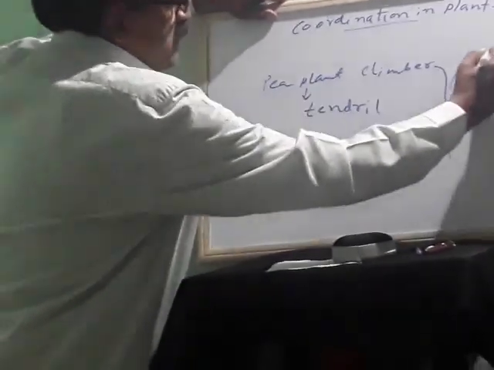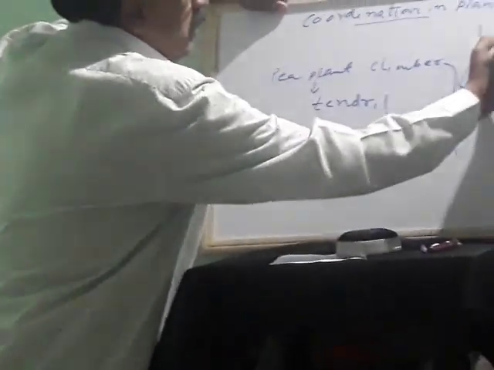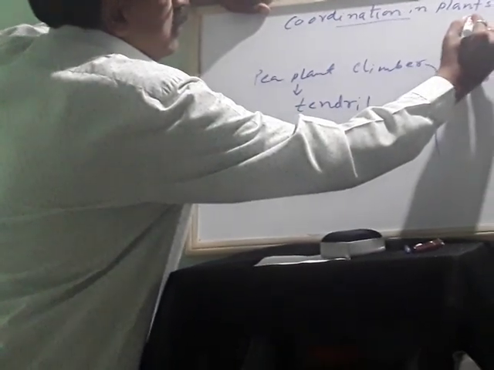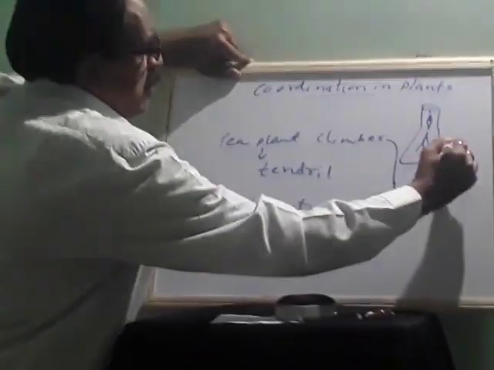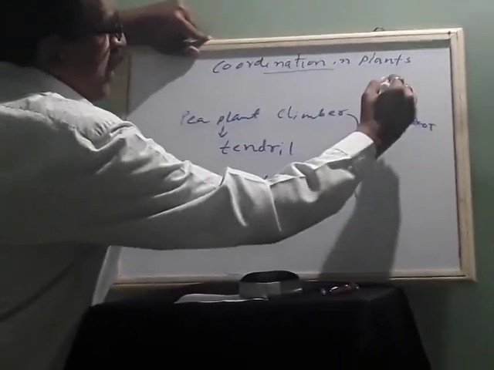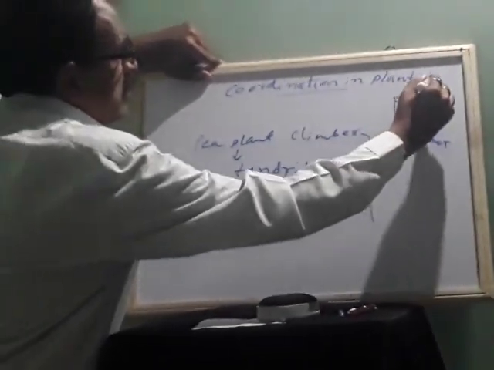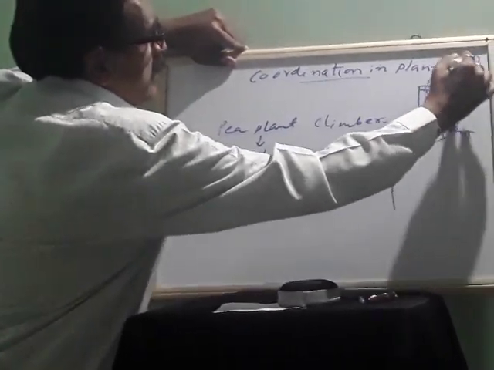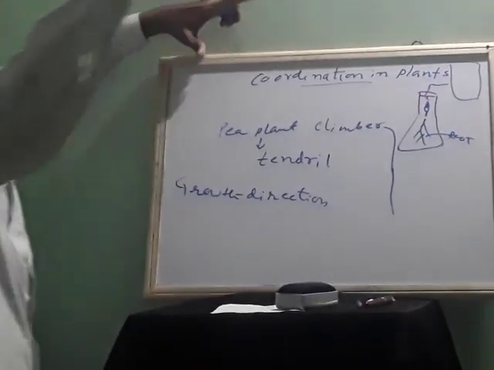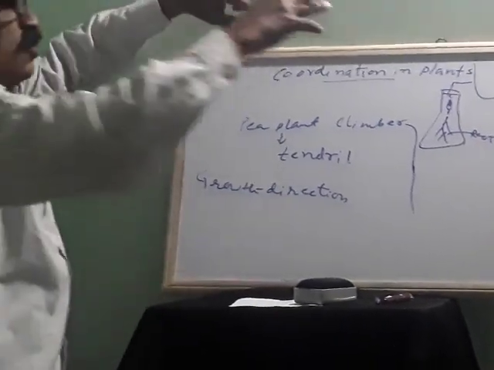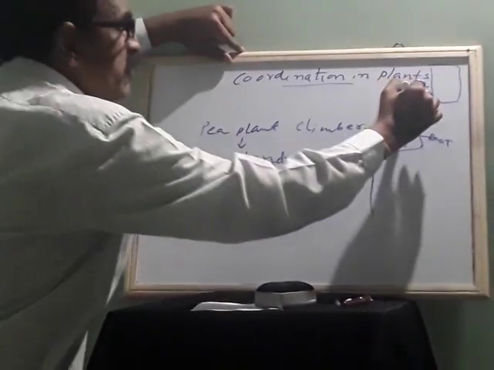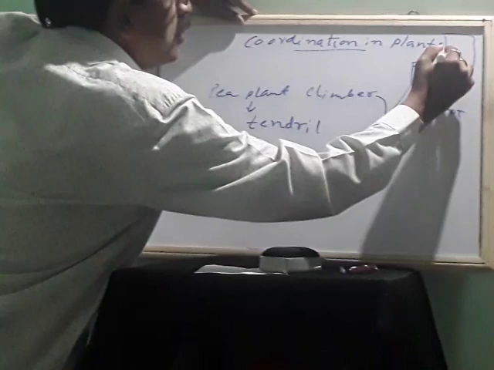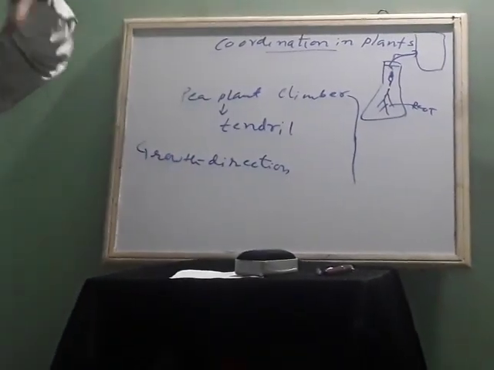But this is a conical flask. Its seed will germinate here and grow. This forms the root system. And for this part, suppose here there is a window and there is sunlight. Sunlight should be there for the growth of the plant. So what happens here? Actually it should go straight, but it will turn towards the light. This is called tropism.